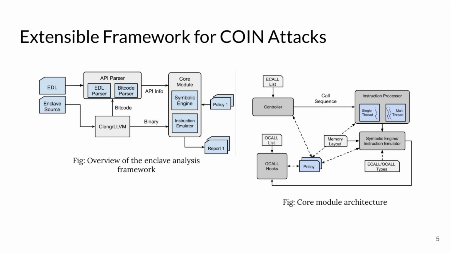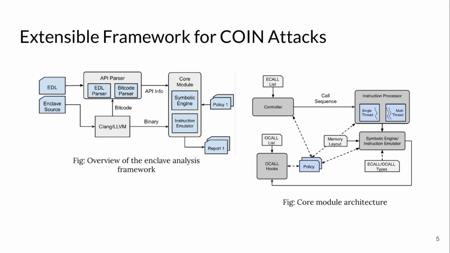The API module collects API information using 2 different tools. The EDL parser parses the EDL file that we have mentioned earlier, and the bitcode parser digs deeper to extract memory layout of the complex data structures used in the ECALL or OCALL function parameter. The core module is responsible to simulate the coin attacks.